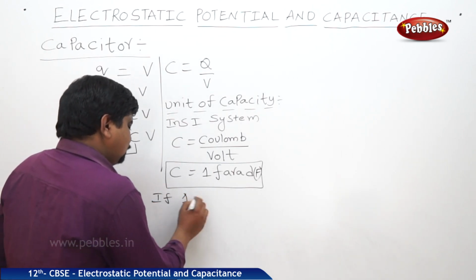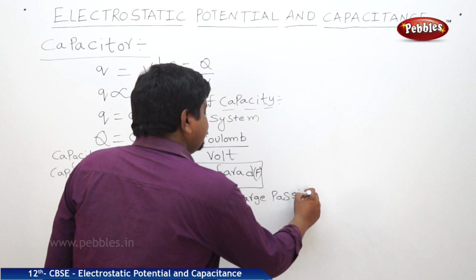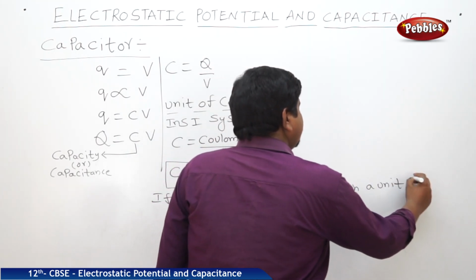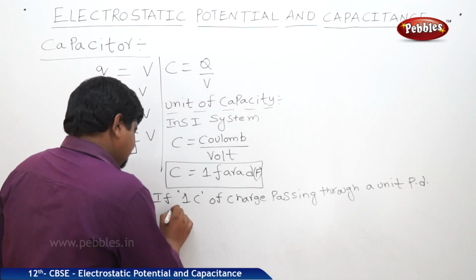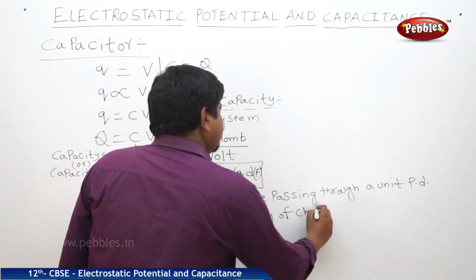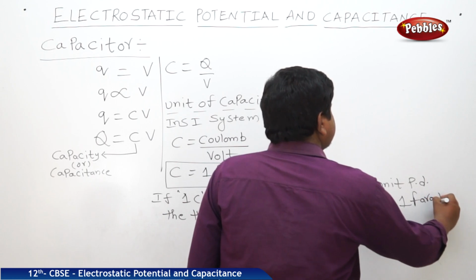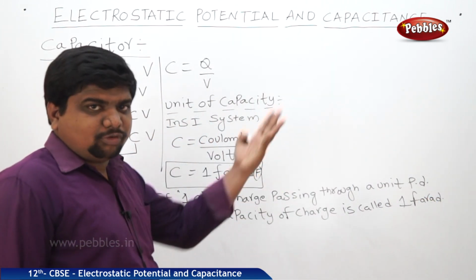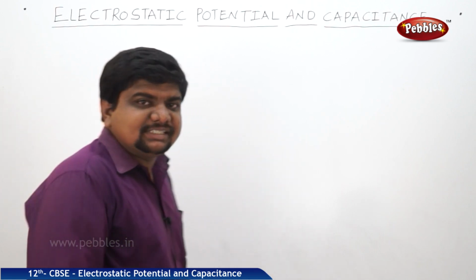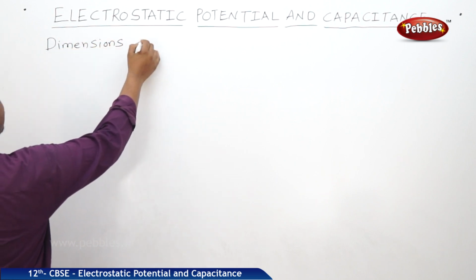The farad has smaller ranges: microfarad, 10 power minus 6 F, picofarad, 10 power minus 12 F, like that. Next concept is dimensions of capacity.